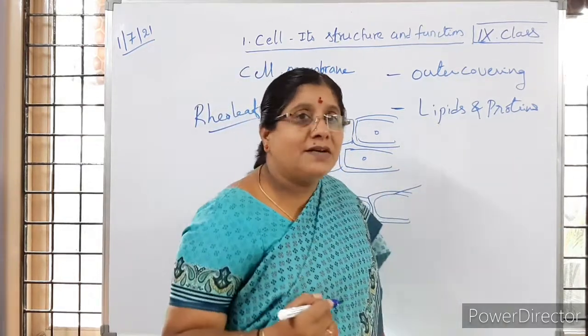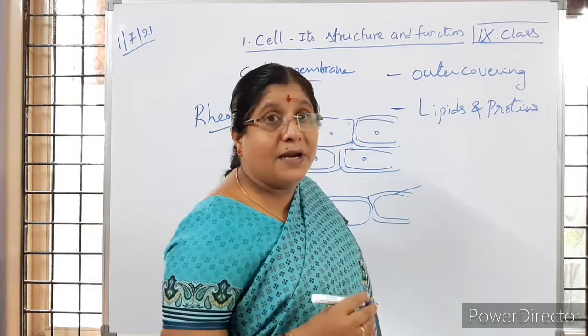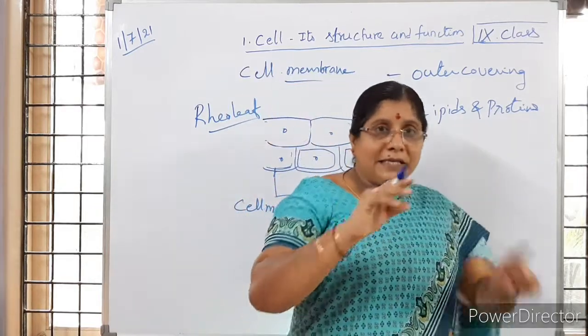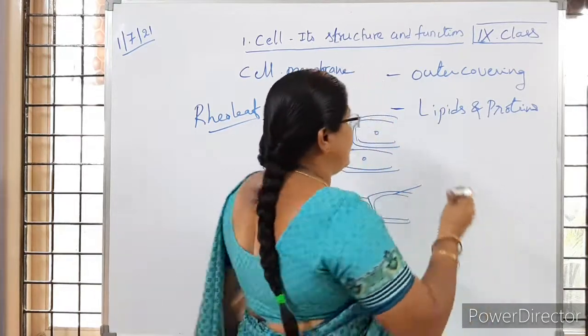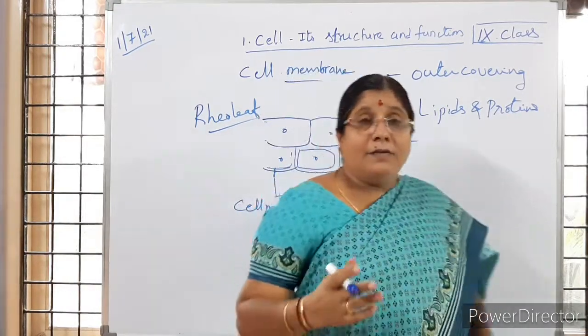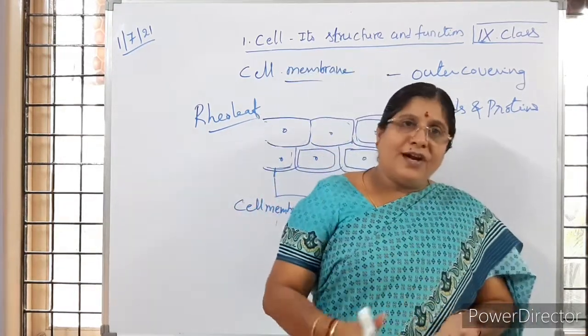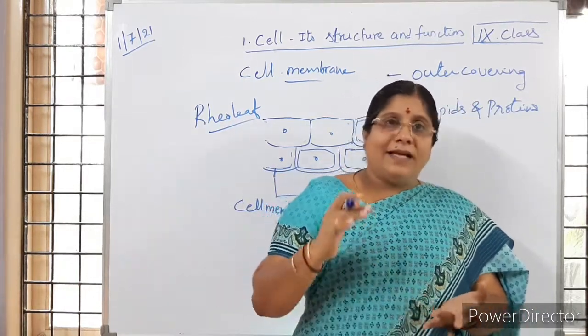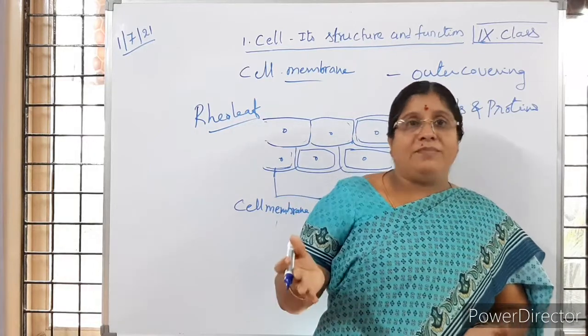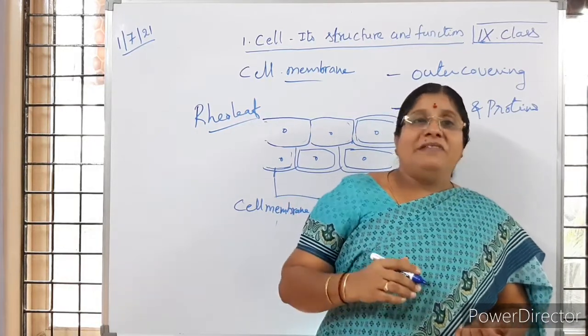And what is the function of this cell membrane? As it is covering the cell, different types of cells are present, like chloroplasts are there, or mitochondria are there, or any other cells are there, like in human beings, nerve cells are there, blood cells are there. Those two different types of blood cells which you read in the previous class.